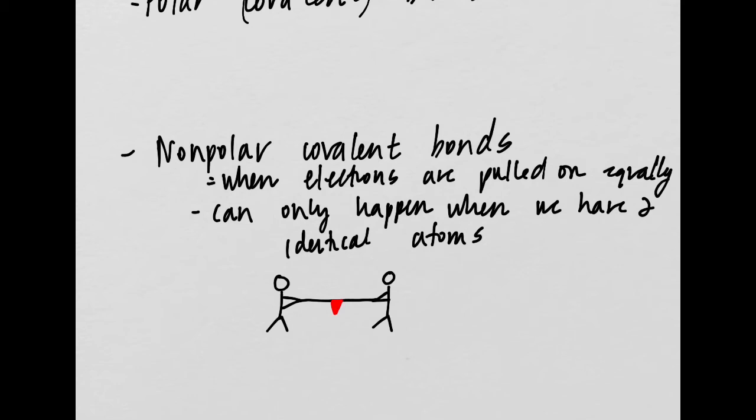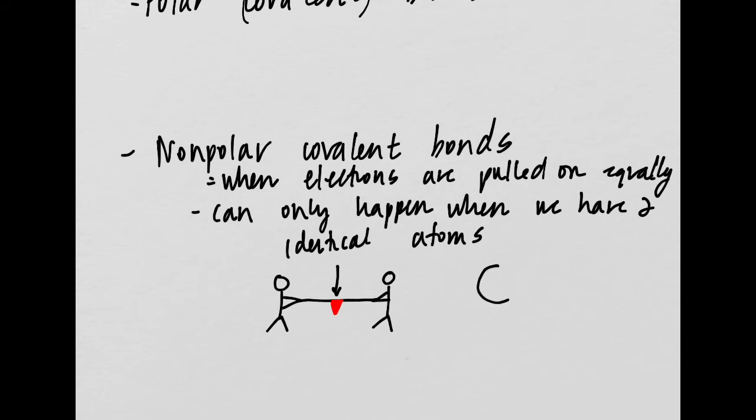If these two Pt.2s are playing tug-of-war, and they're clones of each other, who's going to win? Neither of them are going to win, right? That flag is going to stay exactly in between both of them because they're equally as strong as one another. So this is what is happening in a non-polar covalent bond.